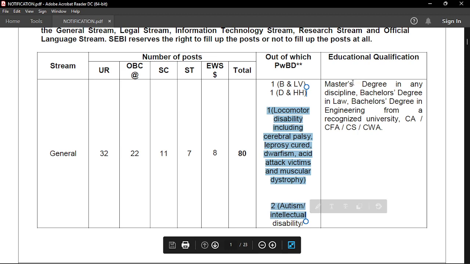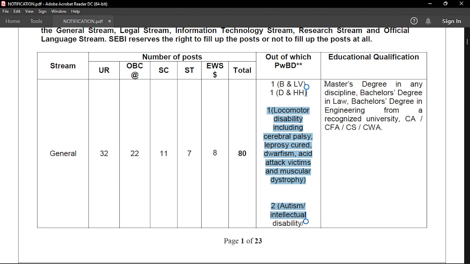And the educational qualification, which most people have doubts about, is either a master's degree in any discipline, or a bachelor's degree in law, or a bachelor's degree in engineering from a recognized university, or CA, CFA, CS or CWA. So this is the educational qualification for the generalist stream for you to apply.